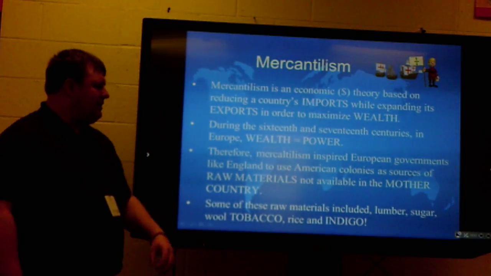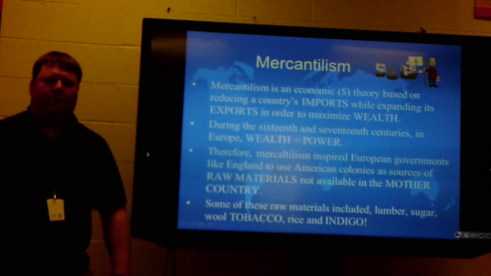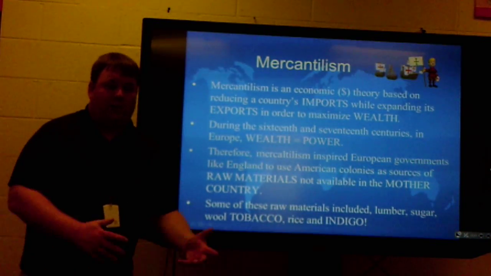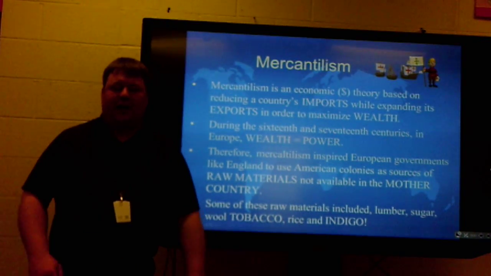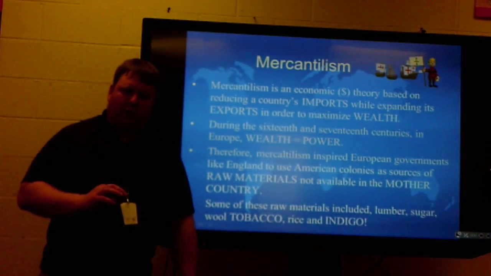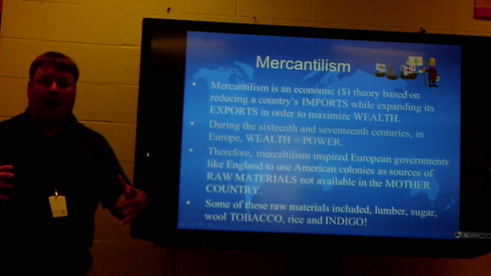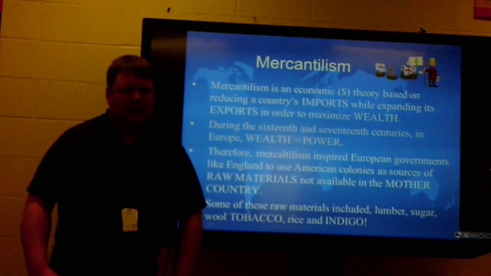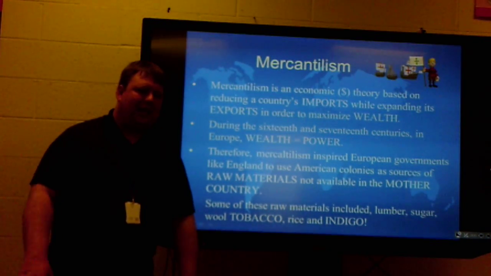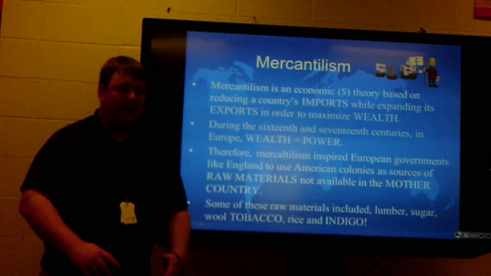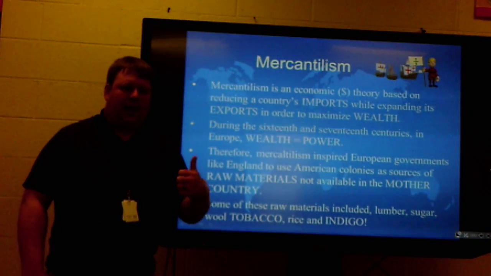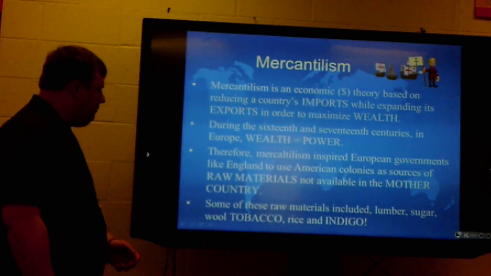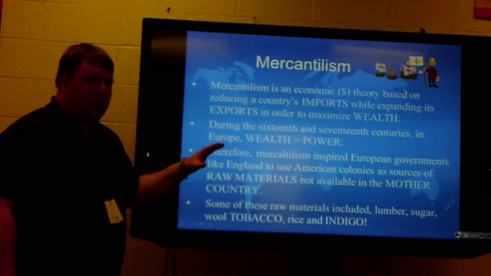During the 16th and 17th centuries in Europe, wealth is power. It's no longer based on how big your army is and all that. Granted, if you're a wealthy country, you're going to have a big army, but it's based on how much wealth you have. You get wealth created on the basis of your colonies, because remember, England is an island, so they don't have unlimited resources. So in order to get the things they need, they go and take over other areas that have the things they need, like lumber, and like fertile land where they can grow tobacco and cotton and things like that. So these things are called raw materials.